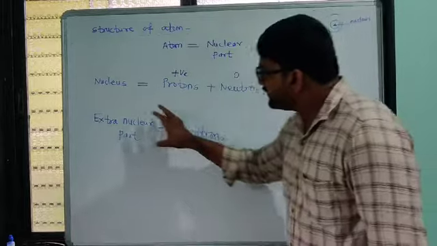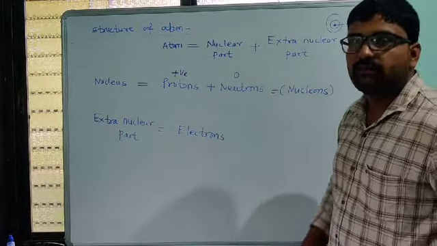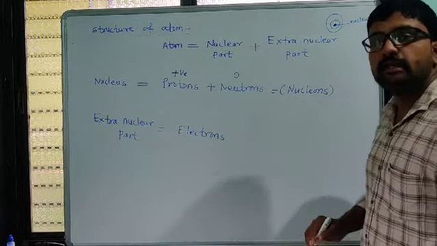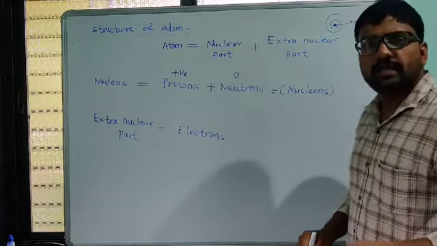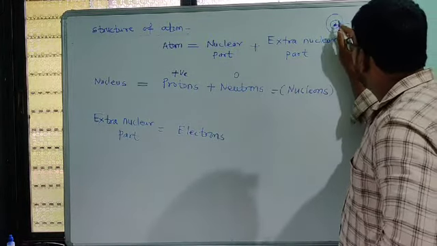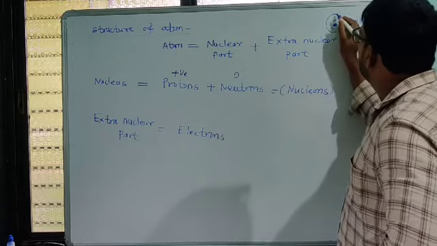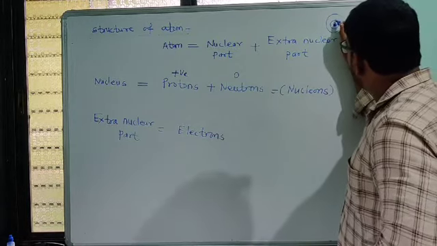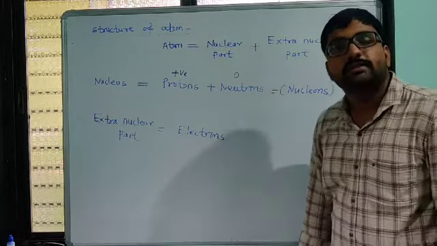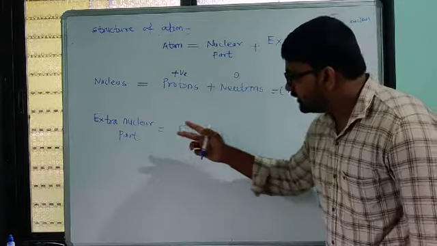And the third is the extra nuclear part. What does extra nuclear part mean? This is the nucleus, and the remaining part of the atom excluding the nucleus, all the orbits and the space between the orbits, is simply called the extra nuclear part.